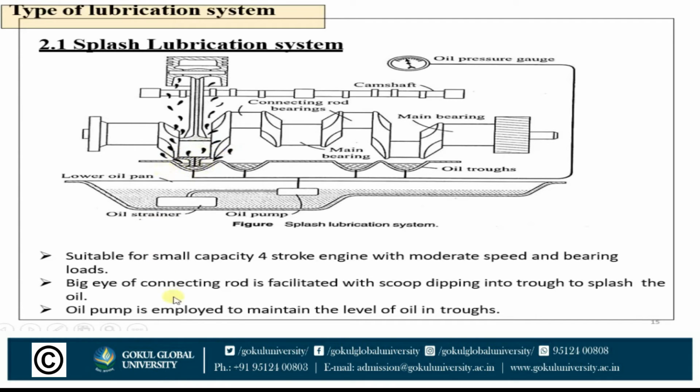So the oil pump is employed to maintain the level of oil in the oil troughs. In these oil troughs, the level of oil is maintained with the help of this oil pump. And here is the oil pressure gauge, which shows the oil pressure in the sump. So this is how the splash lubrication system works. The piston moves up and down, and the big eye of the connecting rod splashes the oil from the oil troughs to the various parts of the engine.